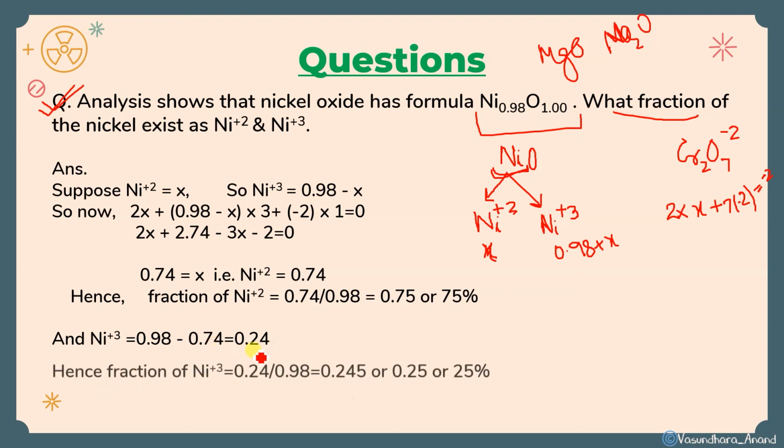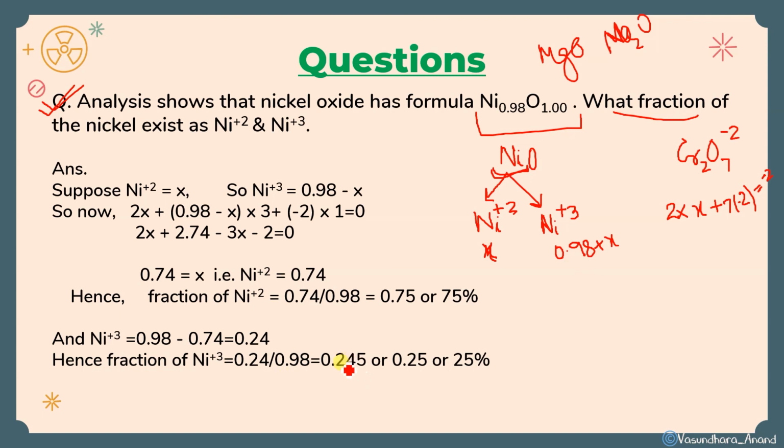So the fraction will be 0.24 divided by 0.98. It will be 0.245, around 0.25 कह सकते हैं, and 25%. I hope it is clear. Any doubt in this? It's a so easy question, but बच्चे इसको देख के बहुत confused हो जाते हैं. So I hope you got it and you will not be confused in future.